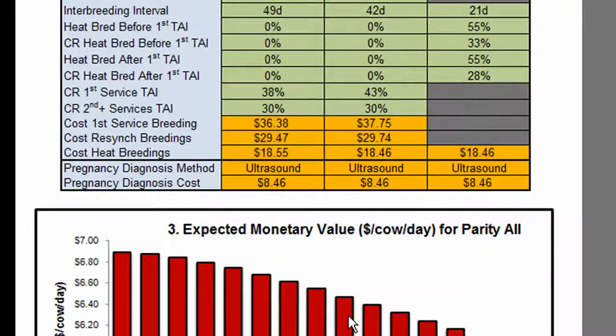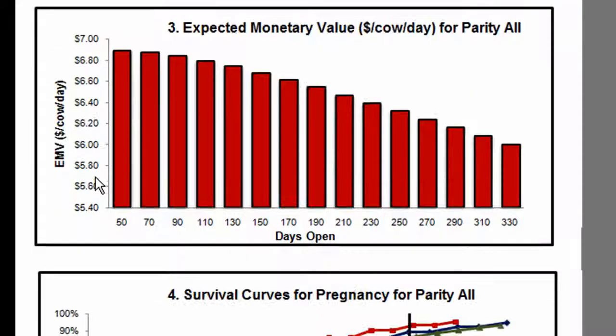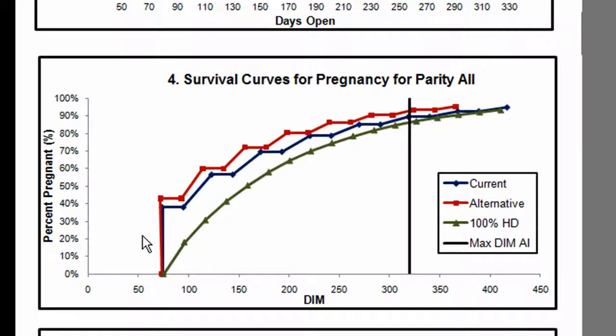The bar graph in Figure 3 represents the expected monetary value of a cow by days open. For example, if we look at the bar for 110 days open, $6.80 per cow per day is the expected average value for the entire lactation if a cow gets pregnant at this time.